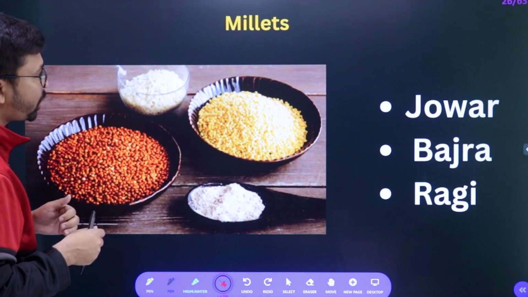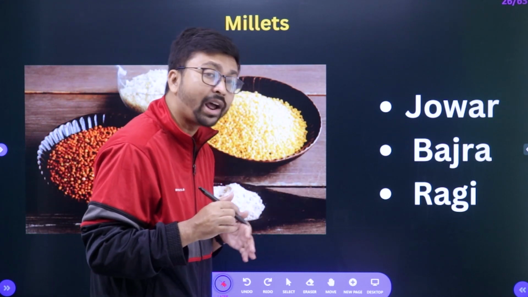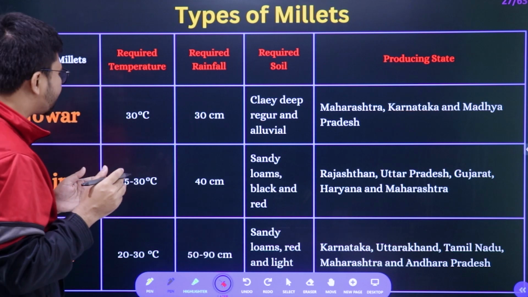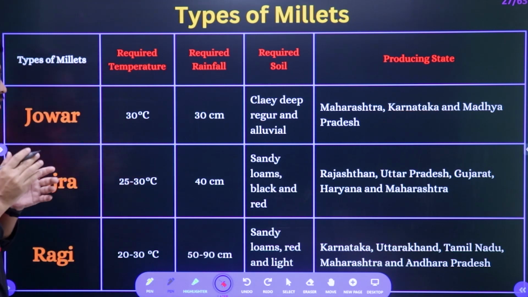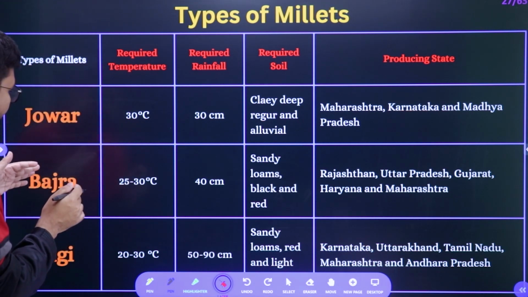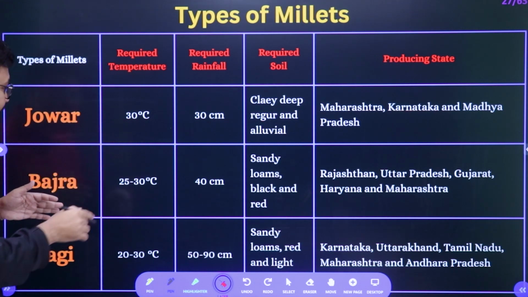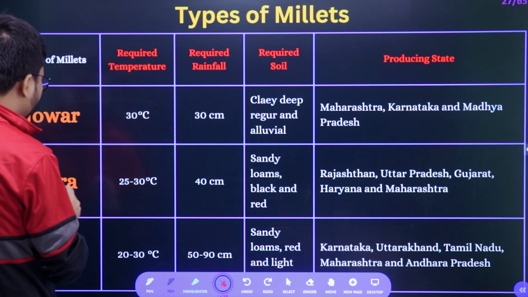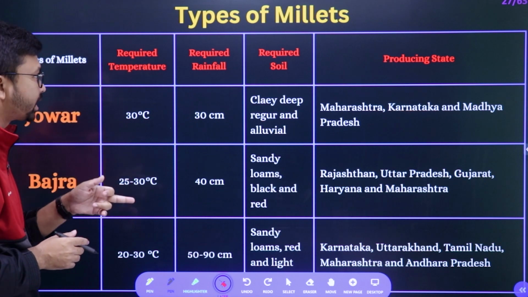Next we need to discuss about millets. There are three types of millet: jowar, bajra and ragi. As I said, those are mainly zaid crops, requiring very little time, and under harsh conditions they can grow nicely. Here are the things you need to focus on. Temperature required is between 20 to 30 degrees Celsius, right, and rainfall required is for jowar 30 centimeters, for bajra a little bit higher, 40 centimeters, and for ragi 50 to 90 centimeters.